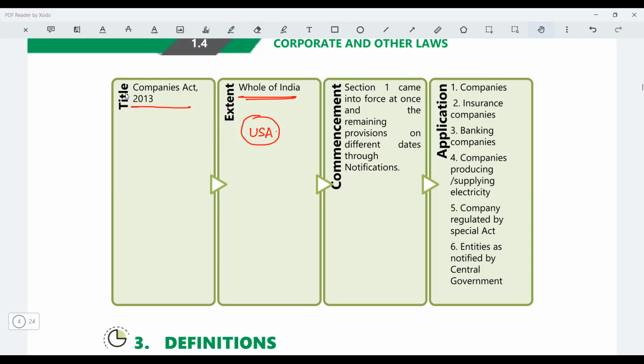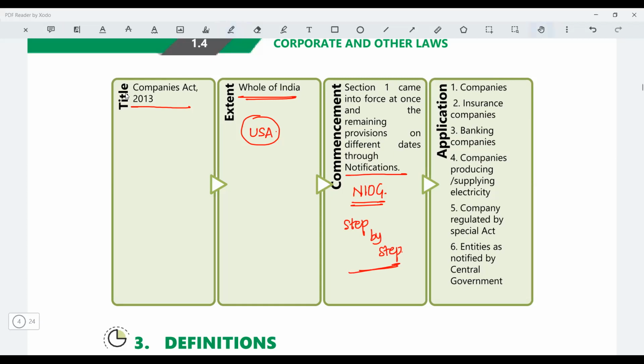And commencement. Section 1 comes first and then the remaining act. As I said, notification in the official gazette needs to be done. When the Companies Act came, the entire 470 sections did not come all together. It was introduced step by step. First a few sections came, then a few more sections, then a few more. So step by step you had different sections.